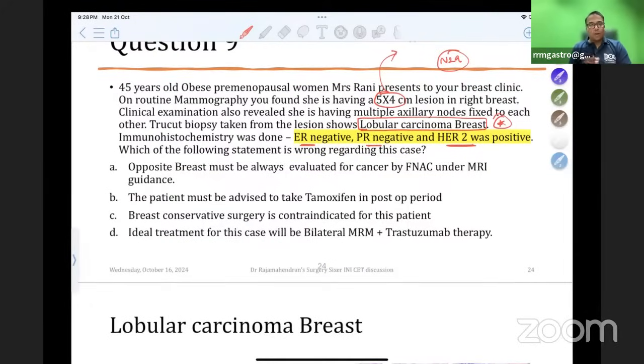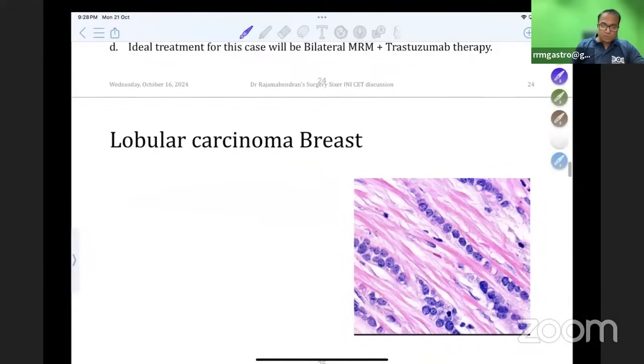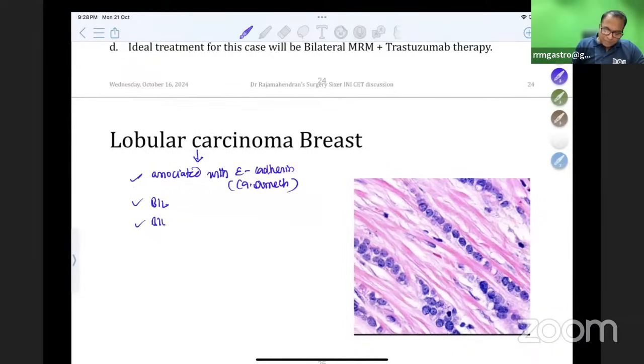So this is about lobular cancer. Please remember, you should have read about lobular cancer before attempting this question. Let me tell you 5 points about lobular cancer of the breast. Lobular cancer is associated with E-cadherin mutation, which also causes cancer stomach. And it is bilateral in all cases, in all patients.